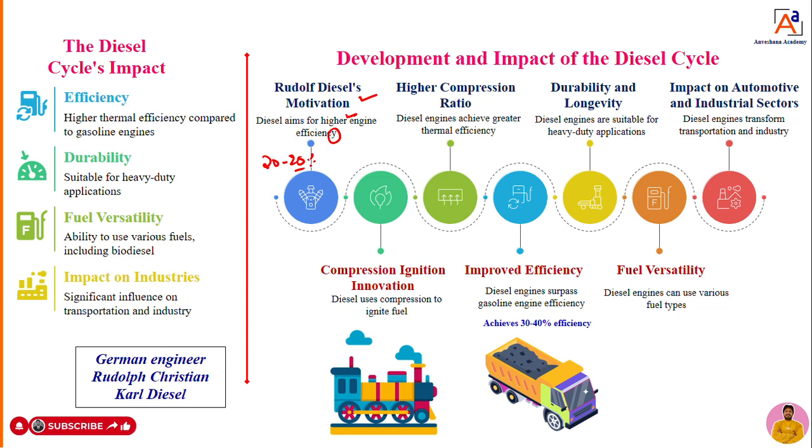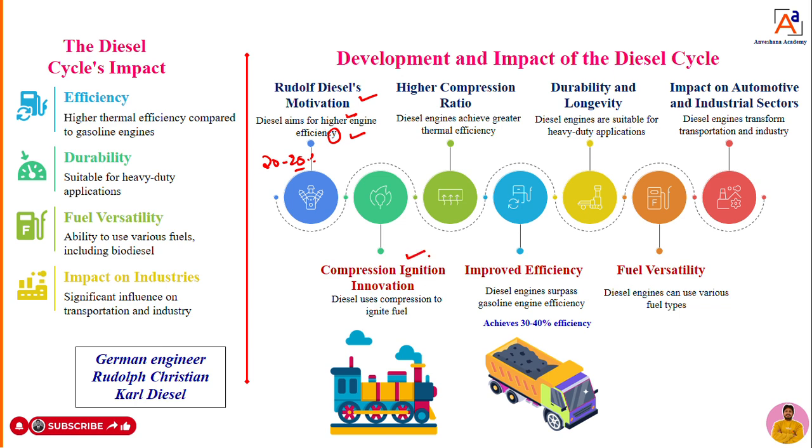Out of 100, 20 to 25% is very little. So the efficiency is very low, and we need to invent an engine that has more thermal efficiency. That was his first motivation: to invent an engine that has more thermal efficiency than the gasoline engine.